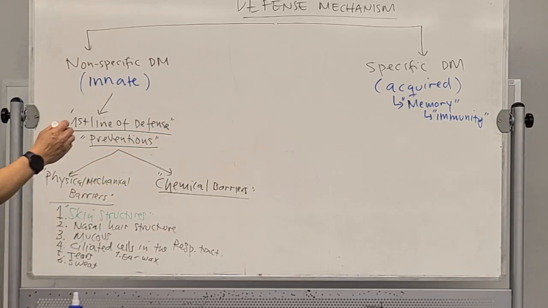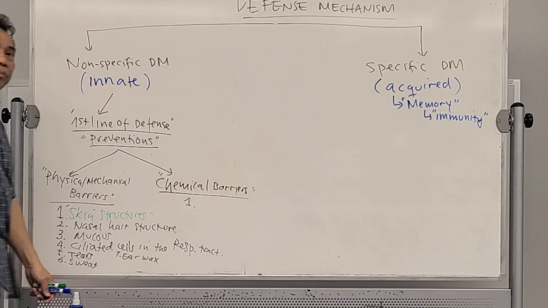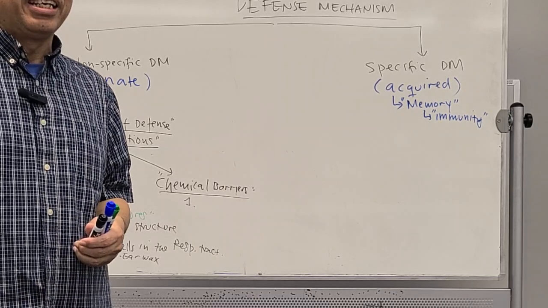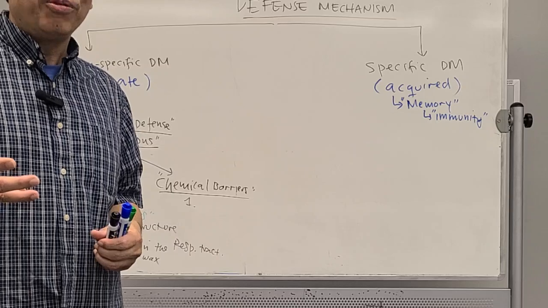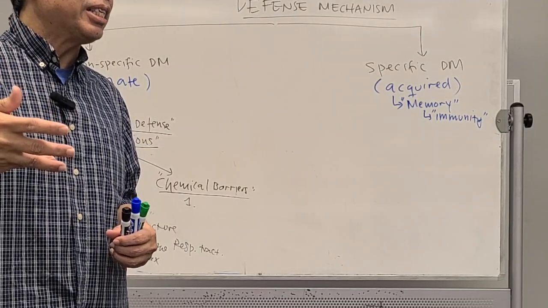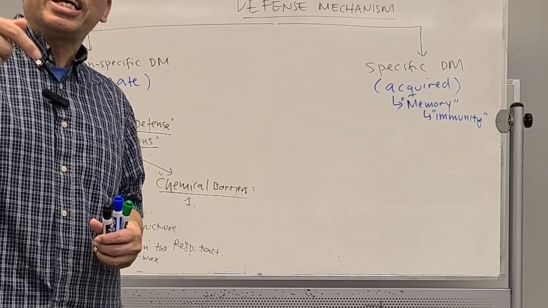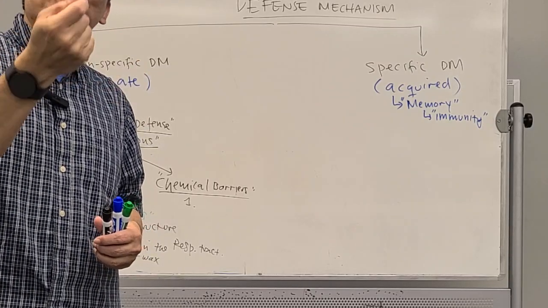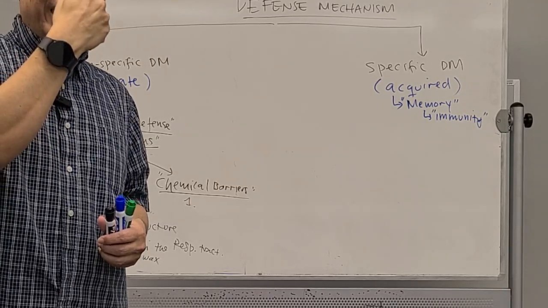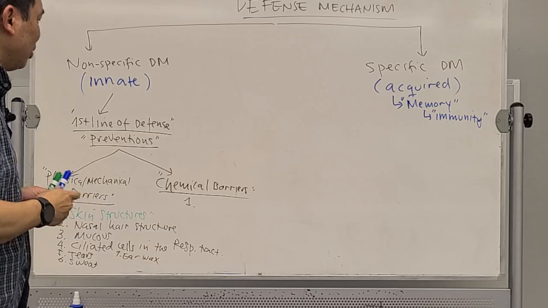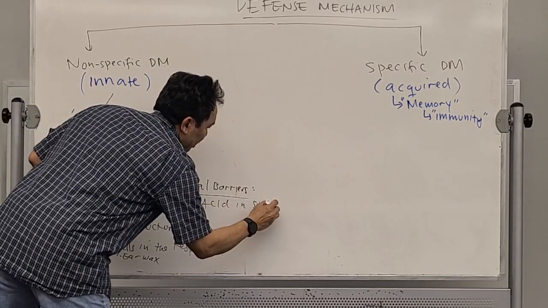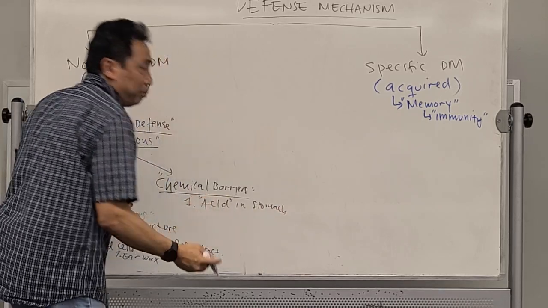Now, chemical. We continue with the chemical. Do you know that your stomach is very acidic? Does anybody know what the pH in the stomach is? Around 2 or 3, which is really, really acidic. Why? The acid can kill a lot of bacteria that may enter with your food. It's killed by the acid. So we're talking about chemical over here, which is acid in the stomach.